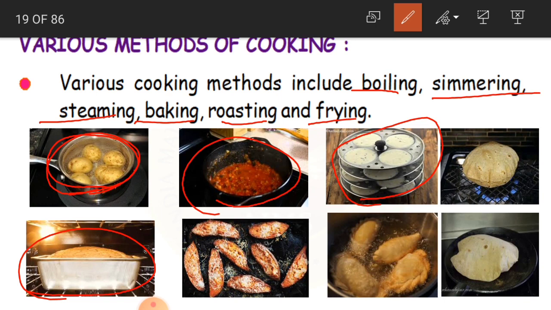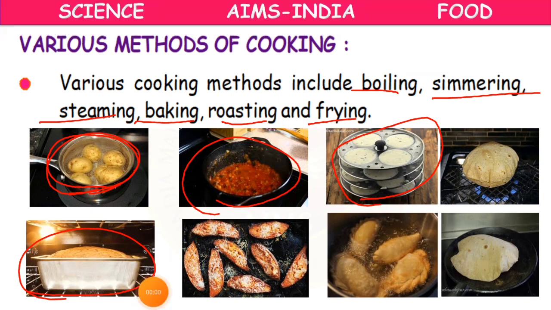Okay, children. The baking method was also there in previous days, where we used coal and normal fire. It is not that electrical supply is a must for this. The method is baking. You can prepare it on the stove, on the coal, anywhere, not only in the oven. Clear, children? Yes.